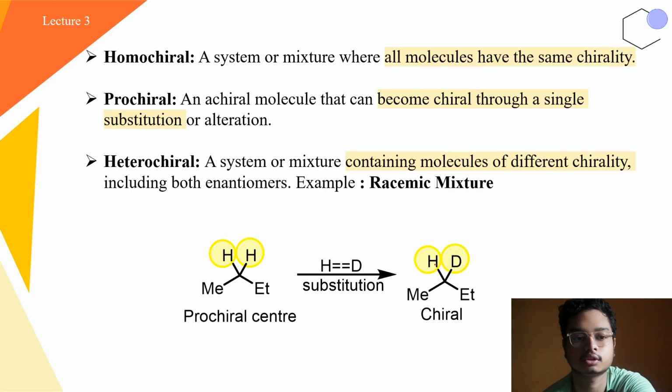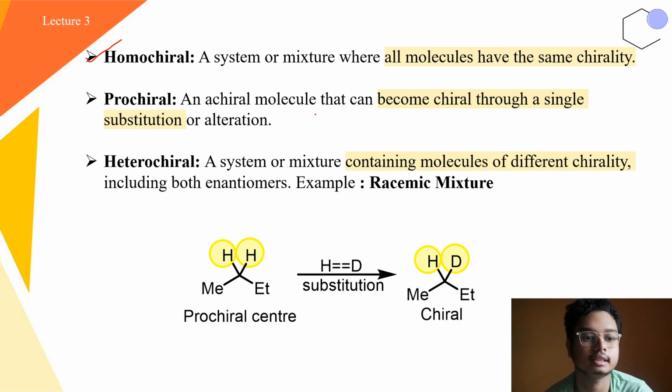Okay. So now let us talk about a little bit of definition of certain things associated with chirality. First is homochiral. Homochiral suggests a system or mixture where all molecules have the same chirality. So basically if we take a molecule or a mixture of molecules where all the molecules are either R or all are S, then this compound is homochiral. Now R is a nomenclature of chiral compounds, and we'll discuss in our future classes how we can name the chiral centers in organic compounds.